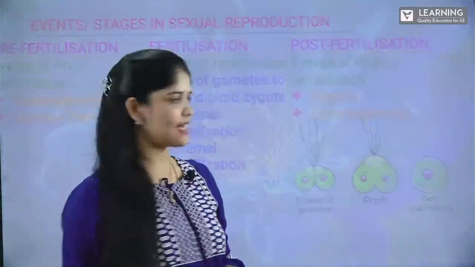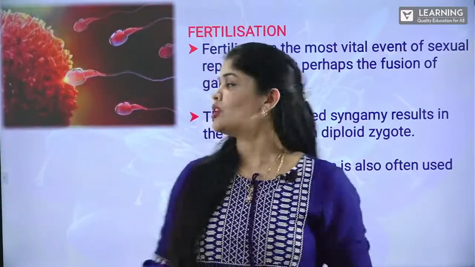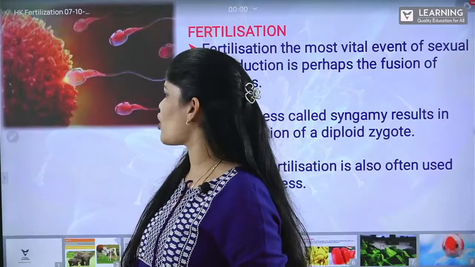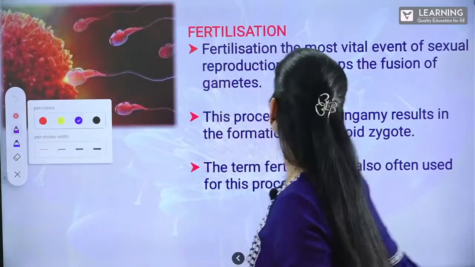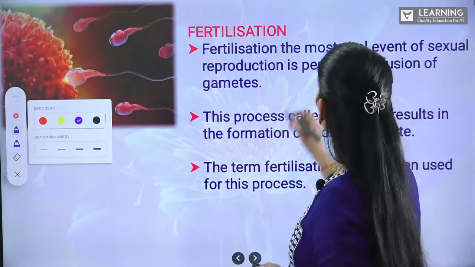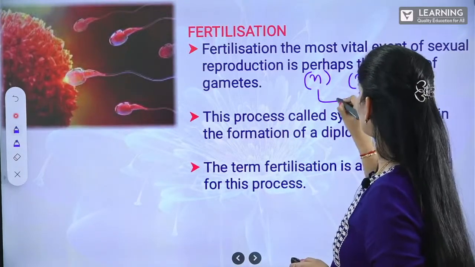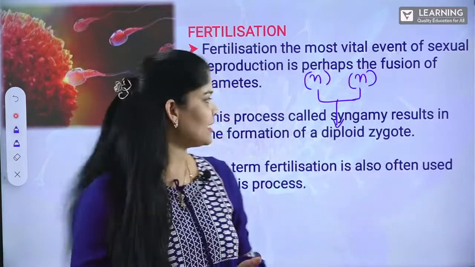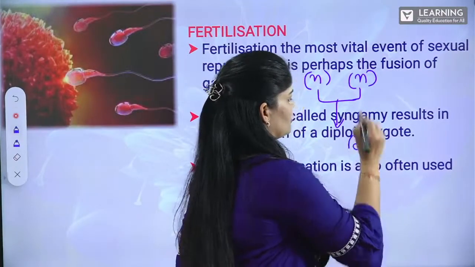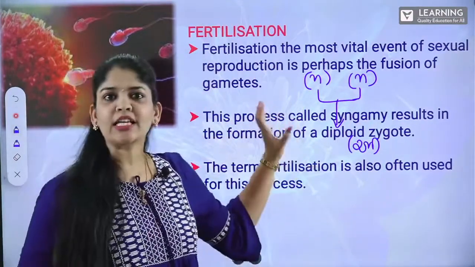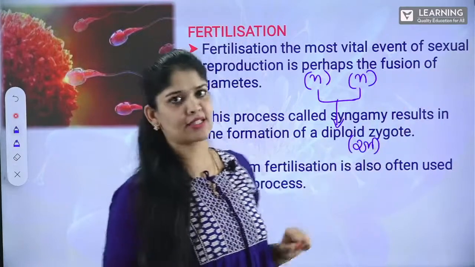Let's get started. Now, we are discussing fertilization, right? Fertilization is a fusion of gametes. The male gamete and female gamete fuse to form a diploid zygote, and that is 2N. It is a very important process. That is what we are calling a vital event of sexual reproduction.